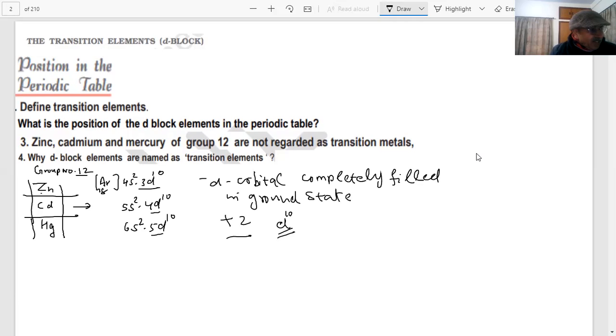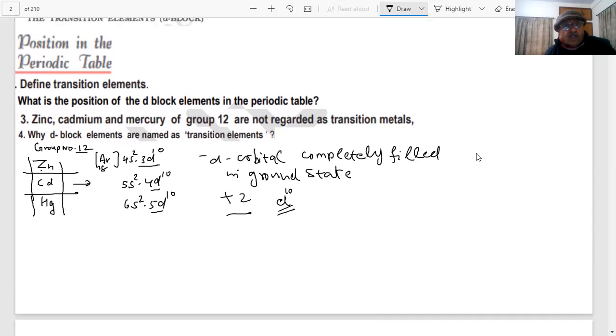Zinc, cadmium and mercury are not typical transition elements. In other words, their properties will be different in many respects. We will experience that when we discuss the physical and other properties. This belongs to the zinc group itself, which is a different group. Okay?